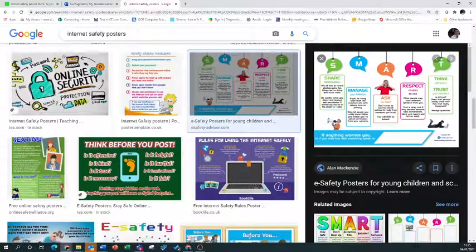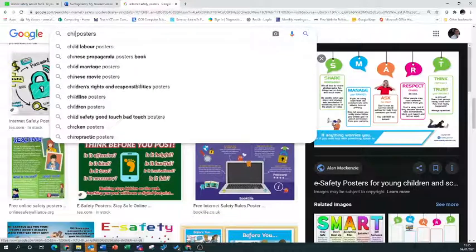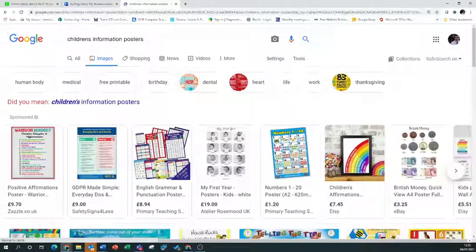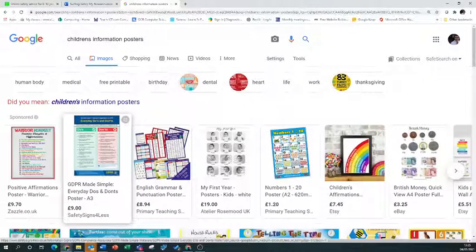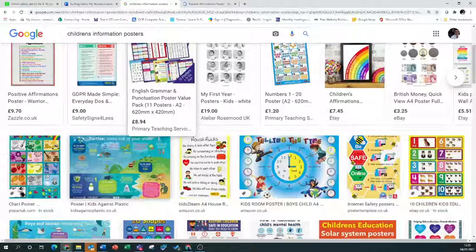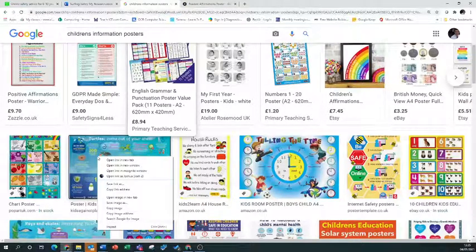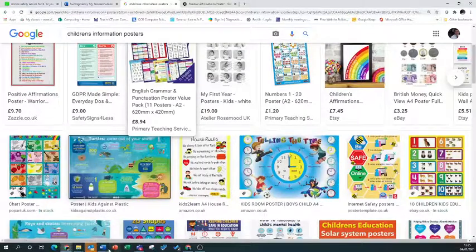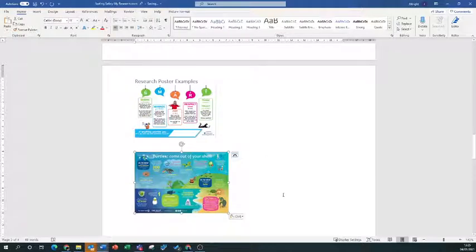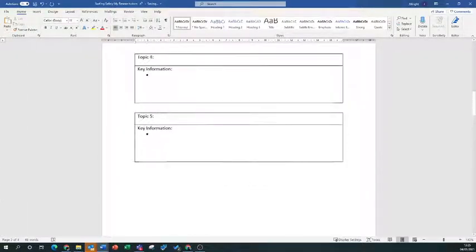So up here, I'm going to put children's information posters, because it's not about comments and things, it's about communicating information. Oh look, warrior mindset, that's quite a nice way of doing it, just having all the little links and all the colours. That's quite inspiring. Oh, I like this with a picture and the beach, nice colours. I like the use of boxes. I'm actually going to copy that image just because I like the way they've presented the boxes. And I'm going to paste that onto my page here. So your first bit is do the research.